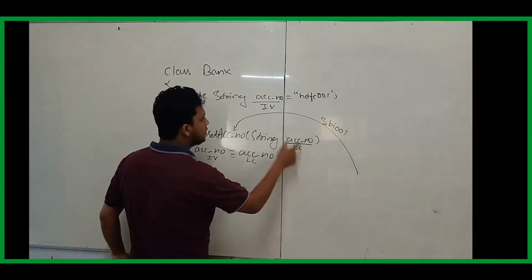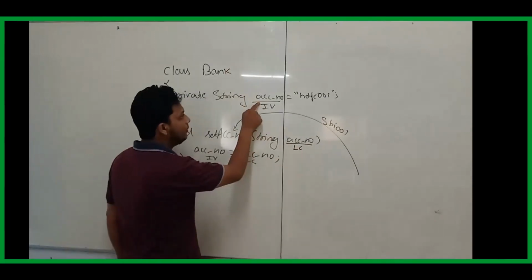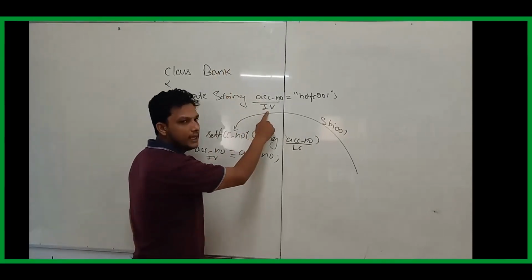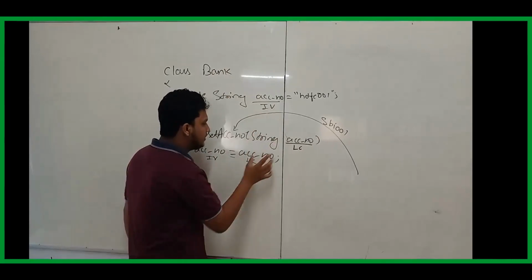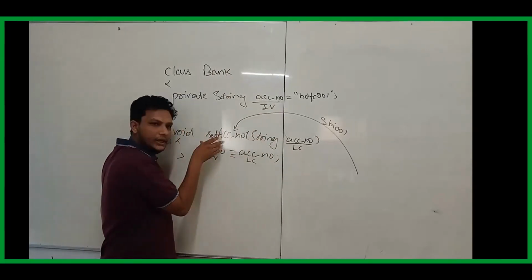See here, what is that I am telling here? This variable is present inside a class, inside a method. It is a local variable. When it comes to this variable, it is present inside a class, outside a method. It is an instance variable. Now, if you see here, what does the assignment operator do? It will put the RHS value into the LHS.